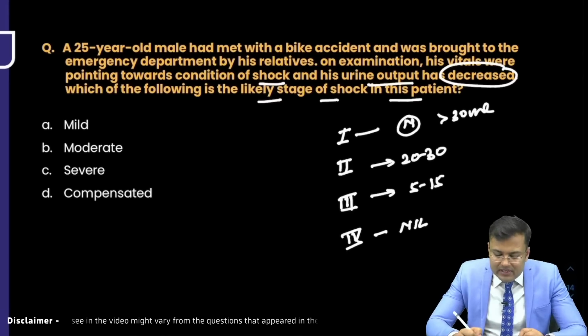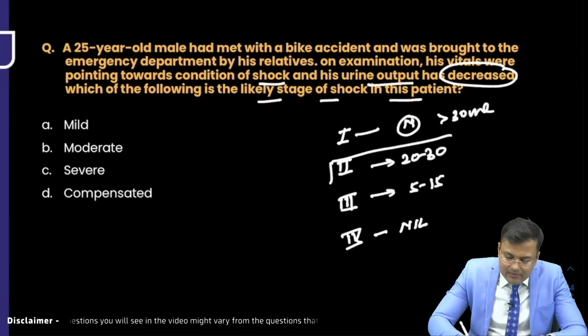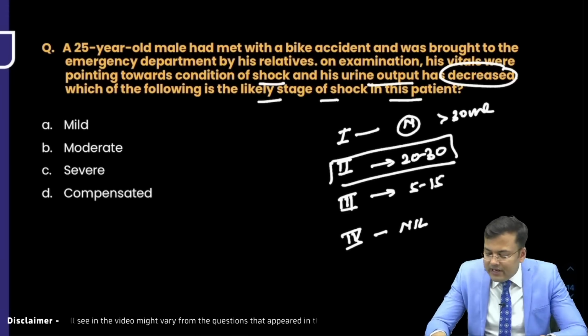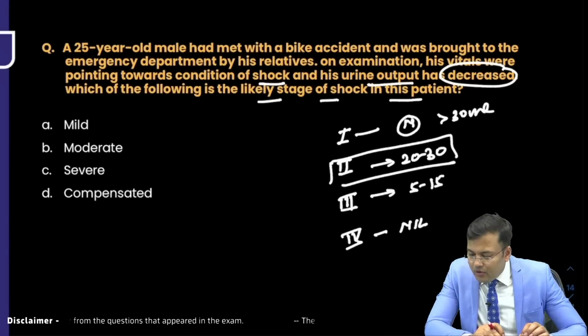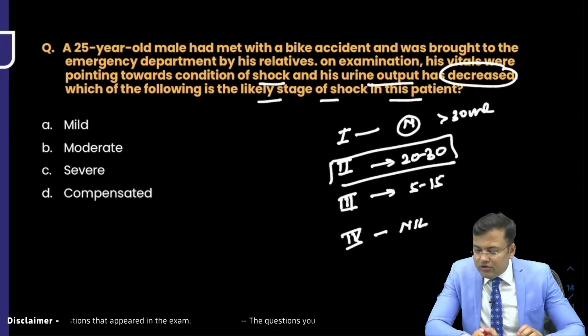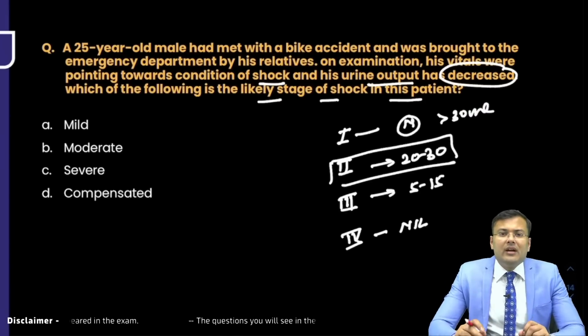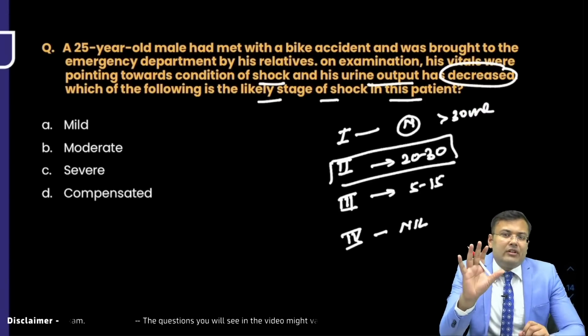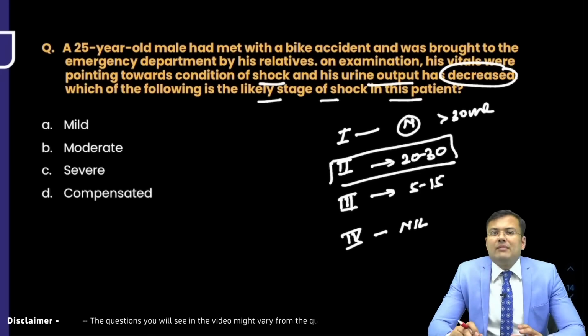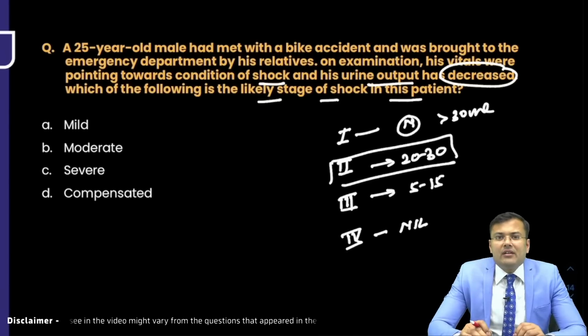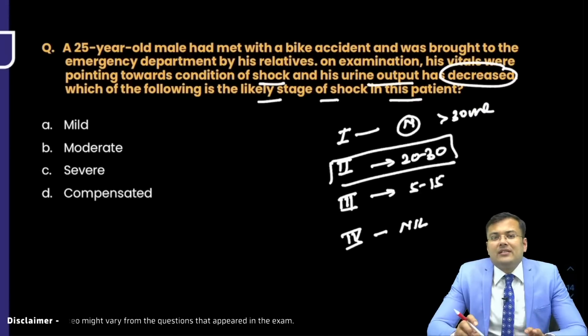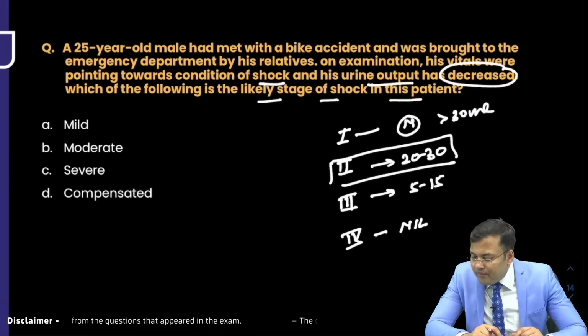Clear? So it starts decreasing from stage 2 or from the moderate shock. So I want to ask you, was this kind of language there, or was there a straightforward question, like in which stage of shock is urine output decreased? I am waiting for your reply.